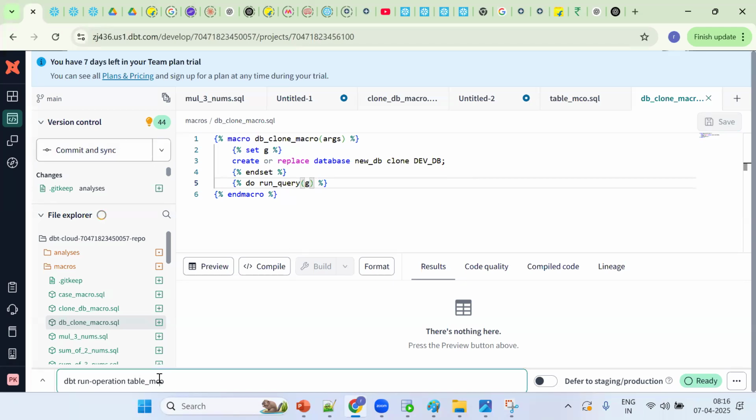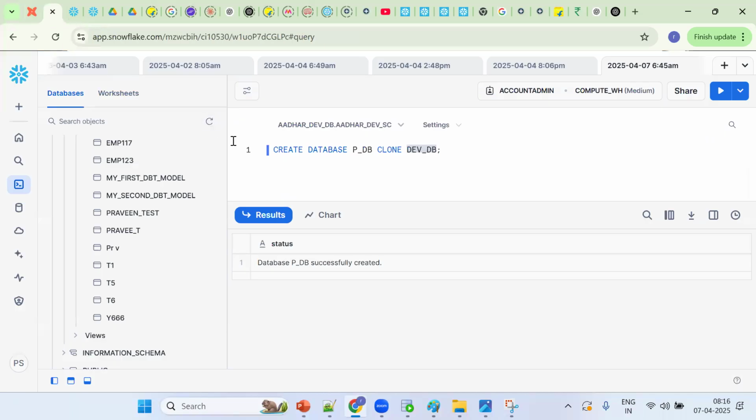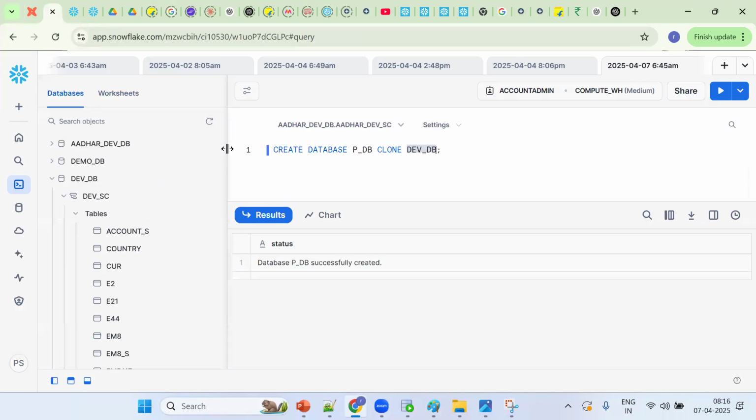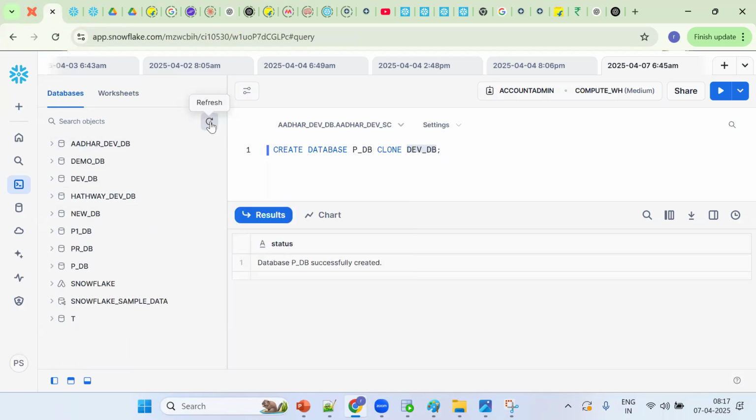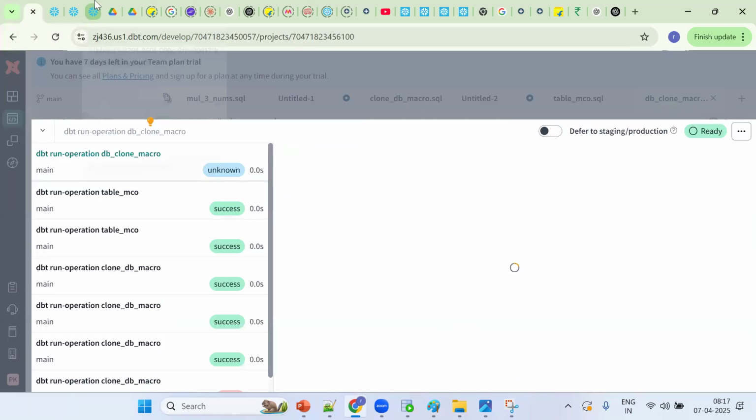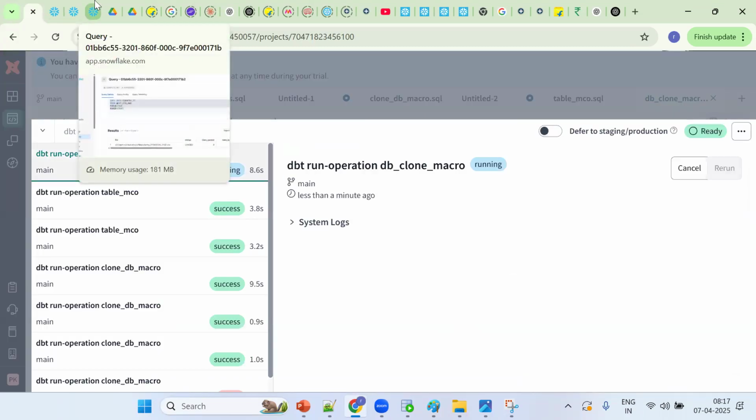Now tell me how to run this type of macro. We should go for dbt run-operation and the macro name. Okay, so this is my macro name. Now tell me what exactly should be created. Now a new database should be created. Let me go back here and refresh. So the new database should be created. So far so good, this is working fine.